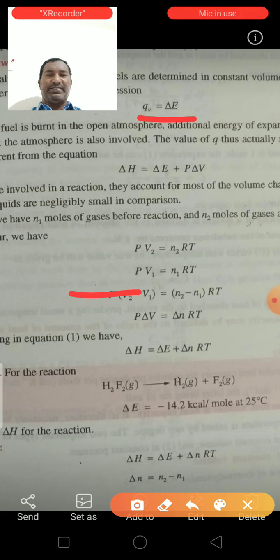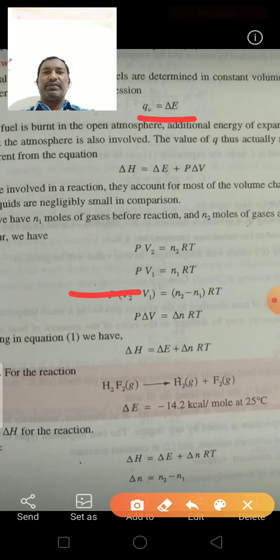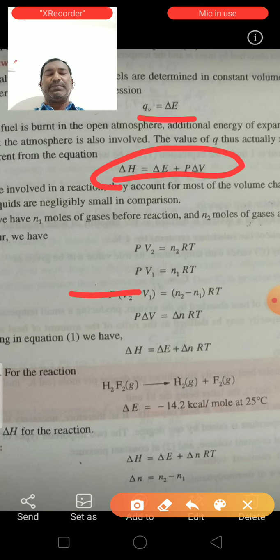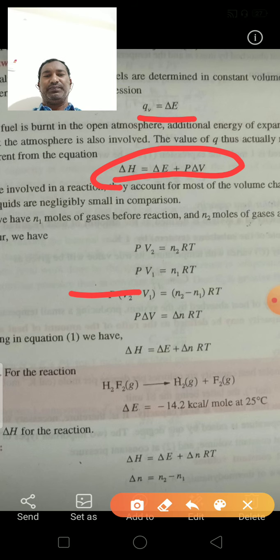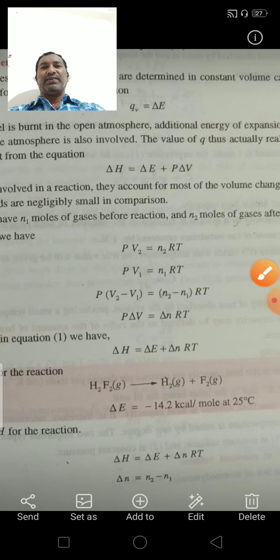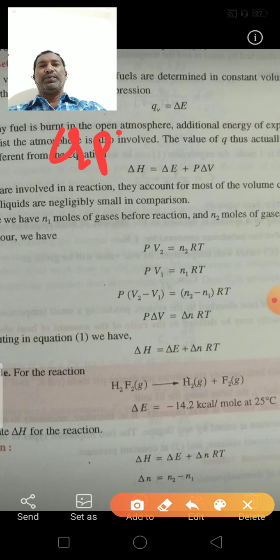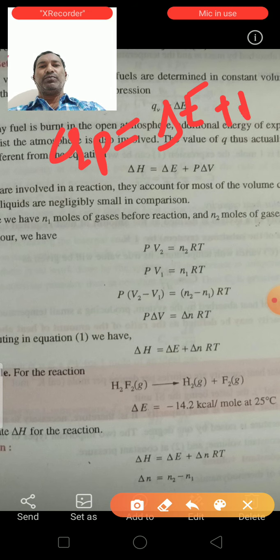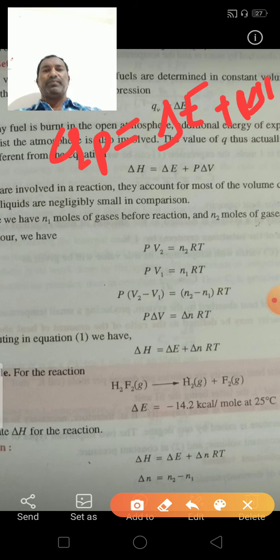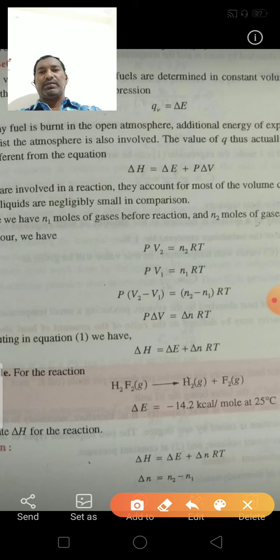See here, therefore delta H is equal to delta E plus P into delta V. We know from the first law of thermodynamics, at constant pressure, QP is equal to delta E plus P into delta V. This is the mathematical equation of the first law.